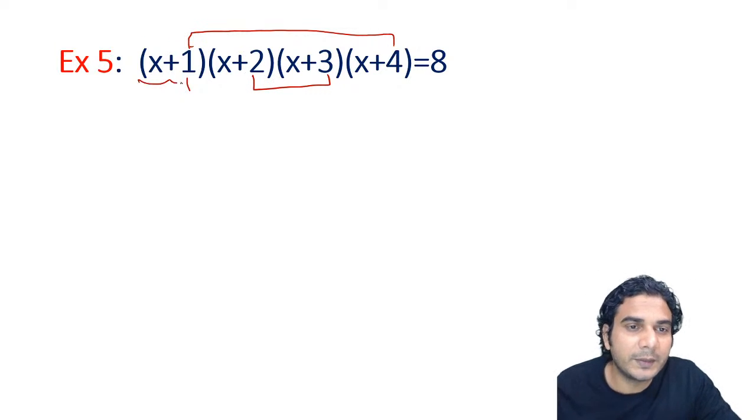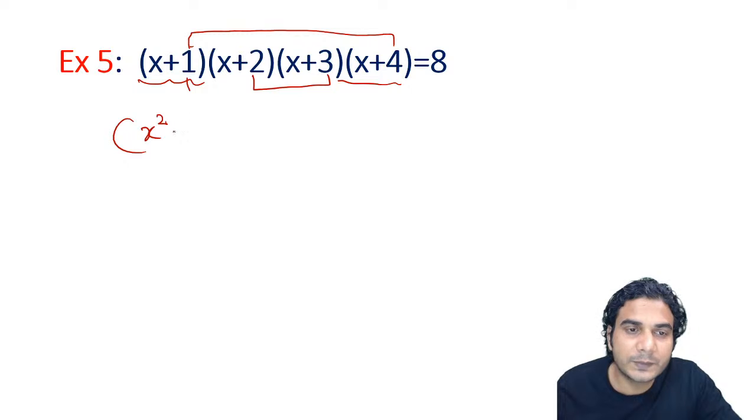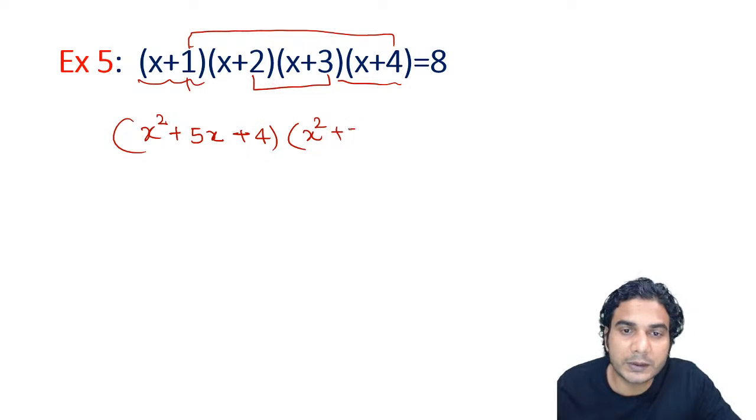Club this. So that means multiply these two, expand it, I mean. So if you expand it, it will be x square plus 4x plus 1x is plus 5x, all right, and plus 4. So this is the first quadratic. Second, it is going to be x square plus 3x plus 2x, so plus 5x and plus 6, all right, is equal to 8.